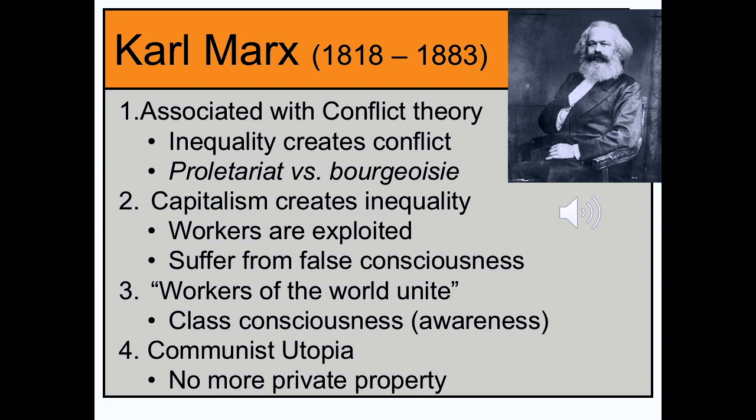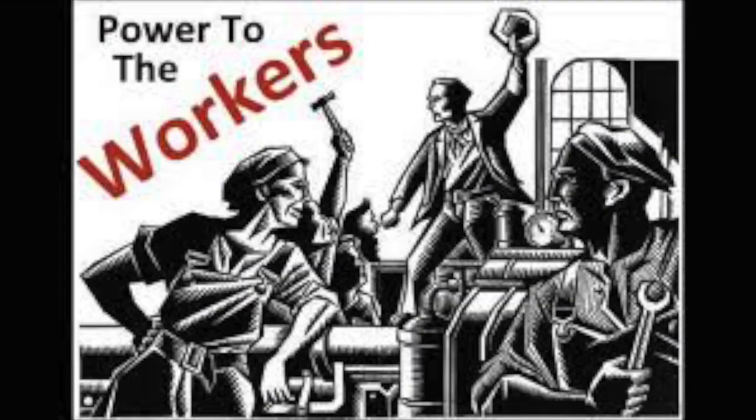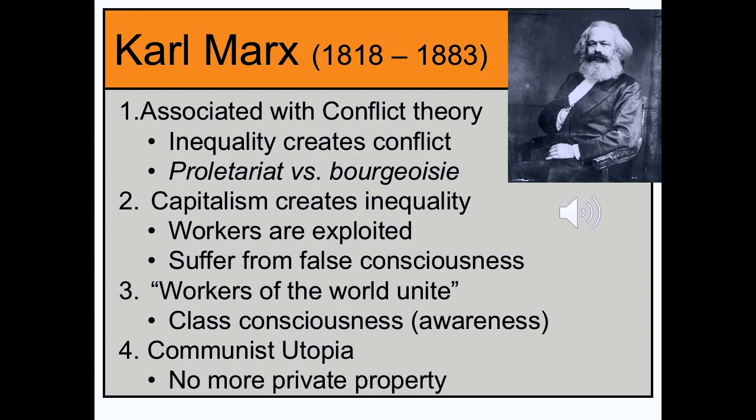For Marx, there were two major groups of people that were in conflict, and those were the proletariat and the bourgeoisie. The proletariat are the workers, and the bourgeoisie were the capitalists who owned the factories. And so he saw capitalism as a system that creates inequality.